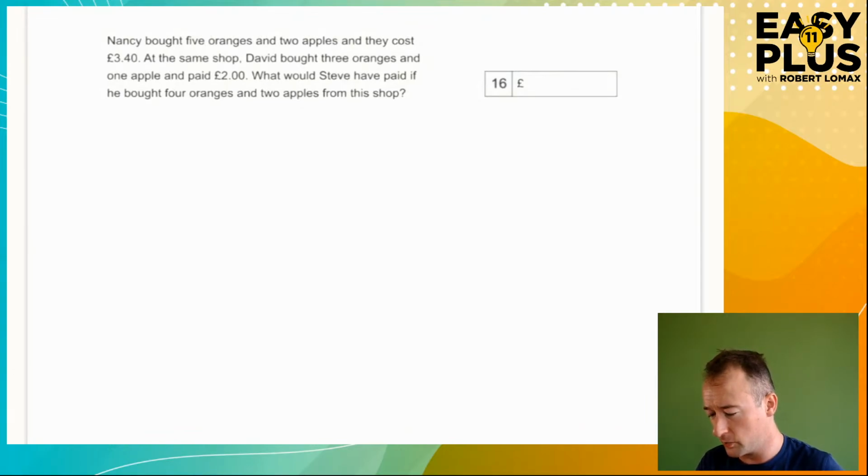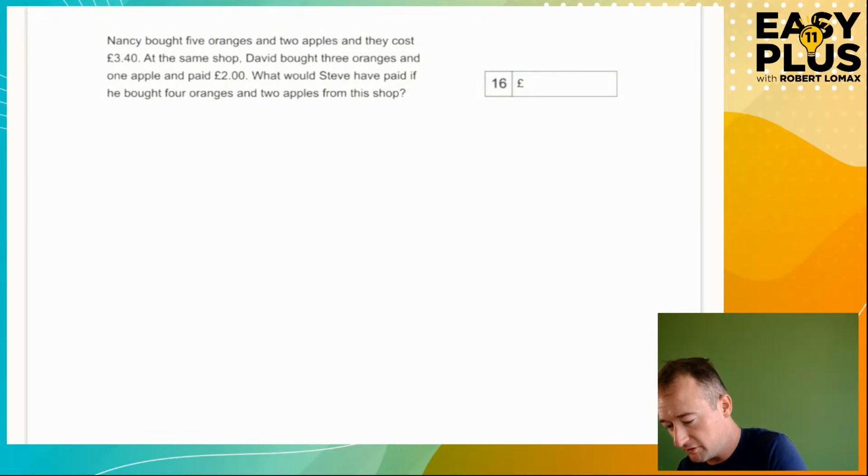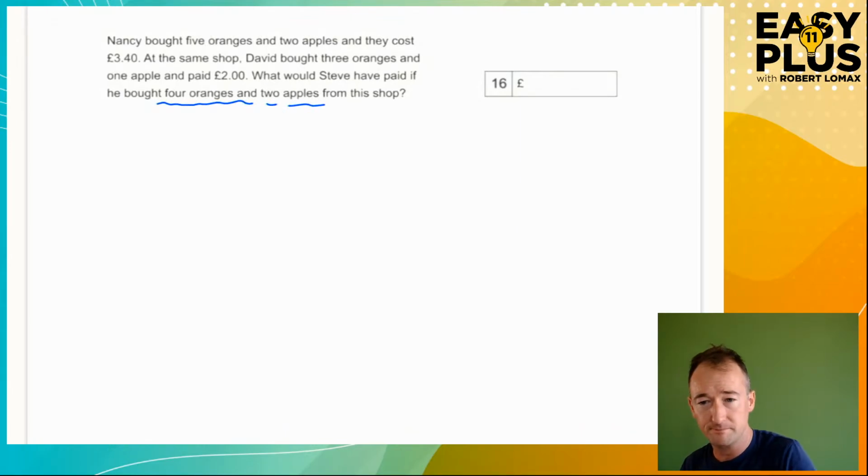So I'm just going to do a quick check, because it says, what would he have paid if he bought 4 oranges and 2 apples? And when you get something that asks you not what's the price of 1 apple or 1 orange, but what would that cost, it could be you can do something simple. Like, if you added both of these things together, you'd get 8 oranges and 4 apples, and then you just have to halve it. So 5 oranges for Nancy, 3 oranges for David. Add them together, we get 8 oranges. Ooh.